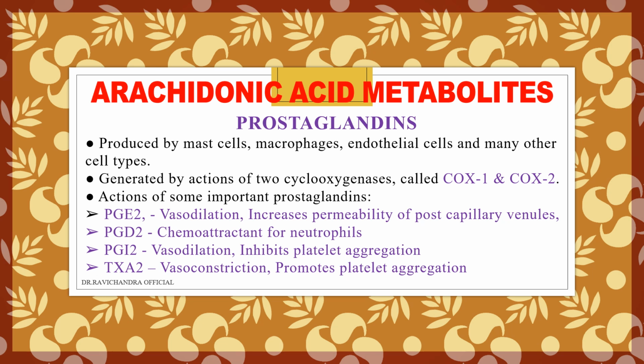PGI2: inhibition of platelet aggregation. Neutrophil chemoattractant is PGD2. Increased vascular permeability is caused by PGE2. Vasodilatation is caused by PGI2 and PGE2. Vasoconstriction is caused by thromboxane A2.